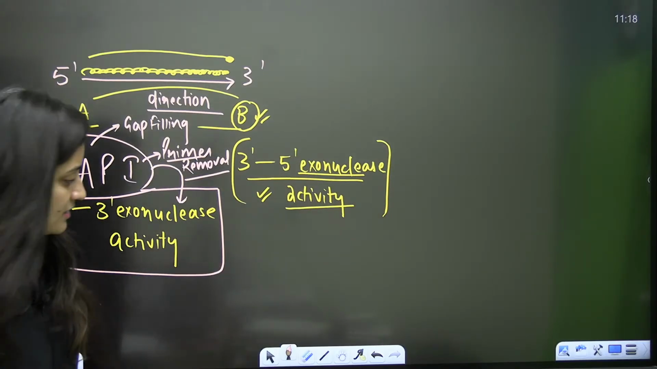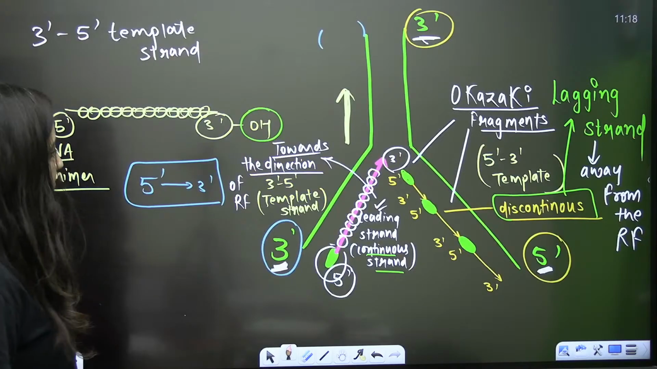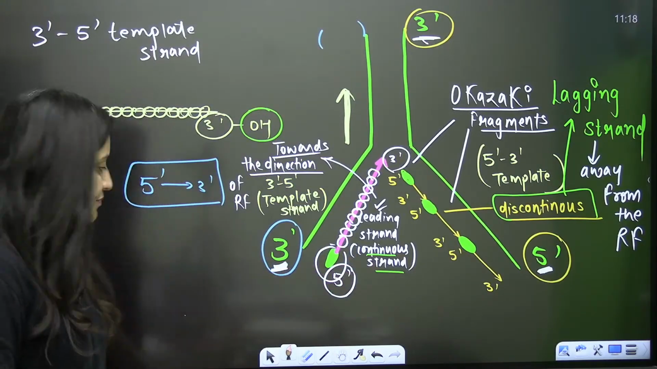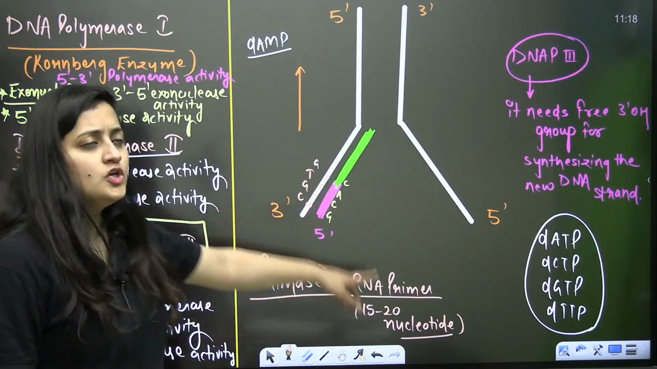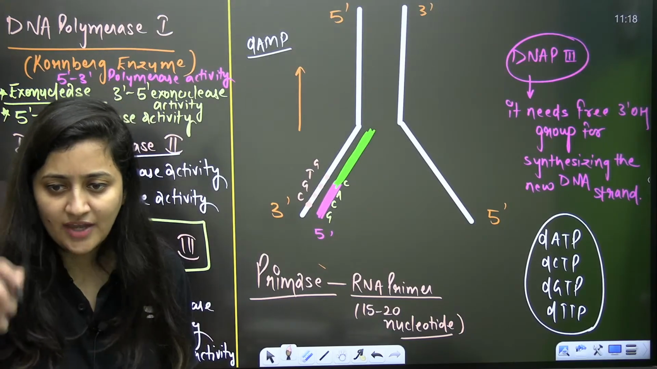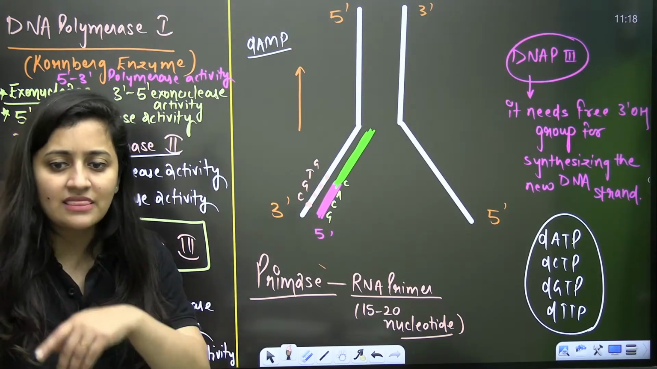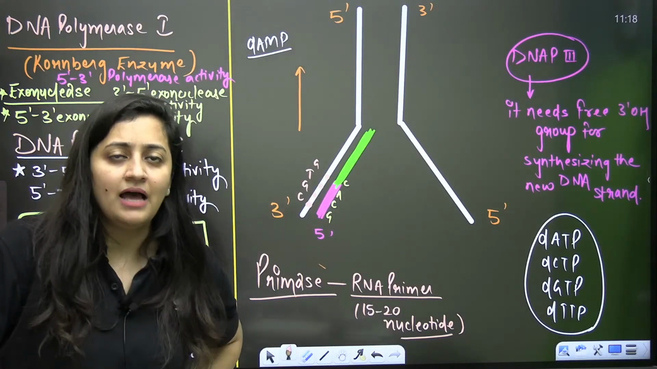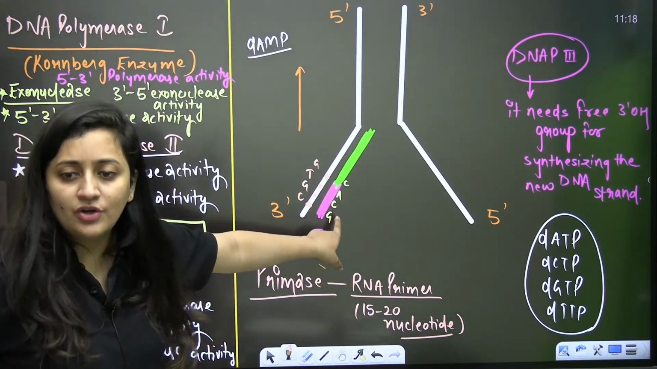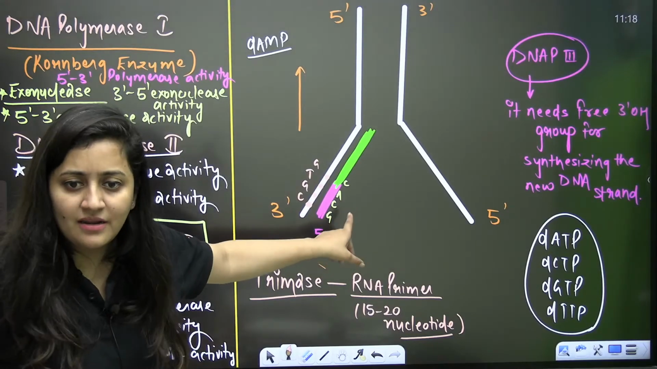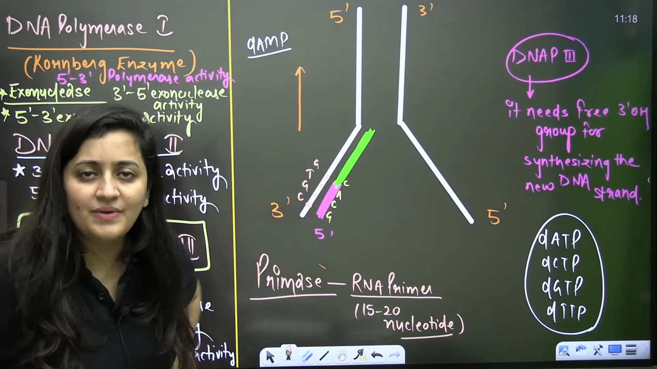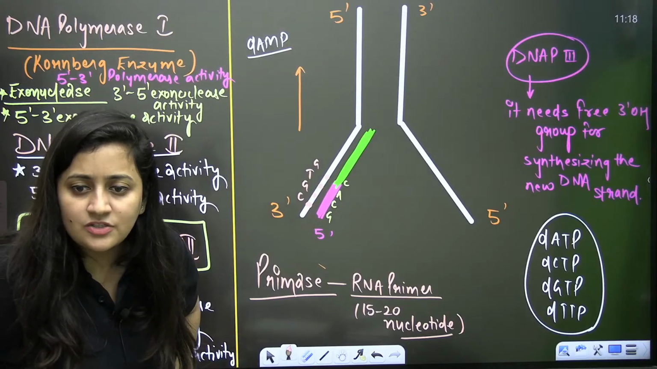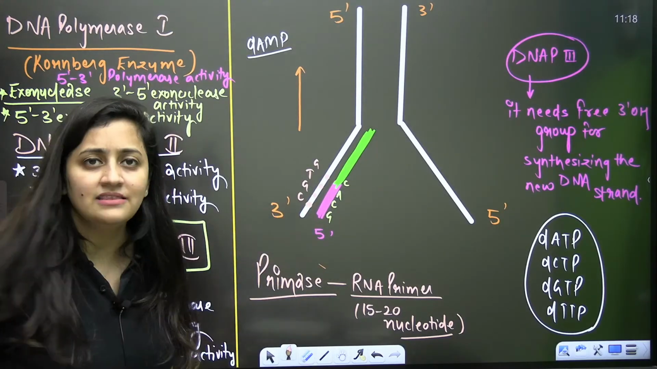Now, Trisha was asking one question. Trisha was like, ma'am, when you are making the RNA primer, RNA is having the uracil at the place of thymine. Trisha, are you there in the class? Now you will get the answer of your question. RNA primer is having the uracil at the place of thymine. Why is it so?